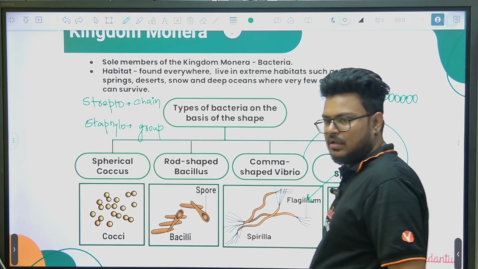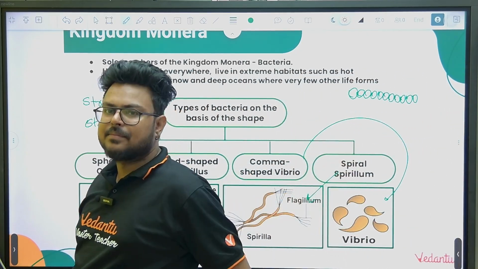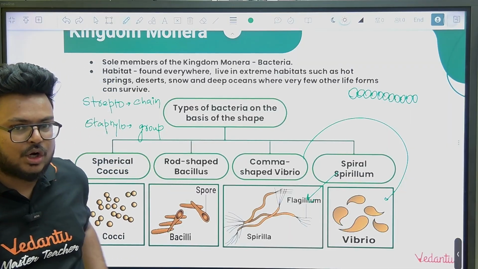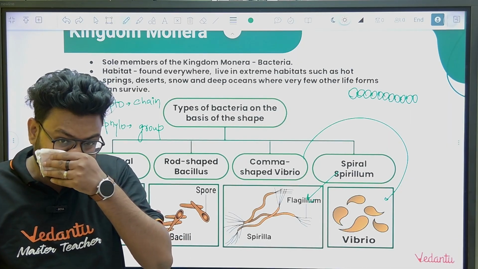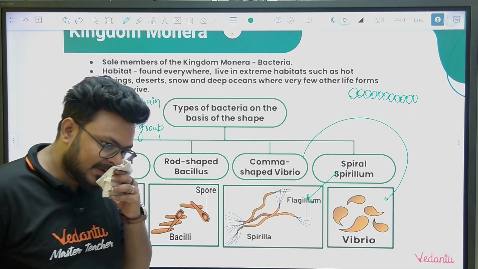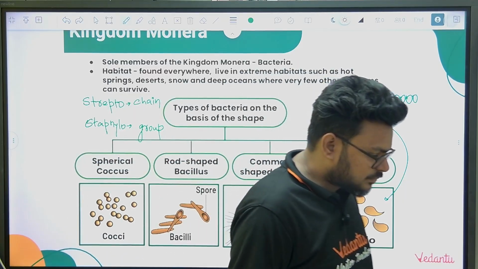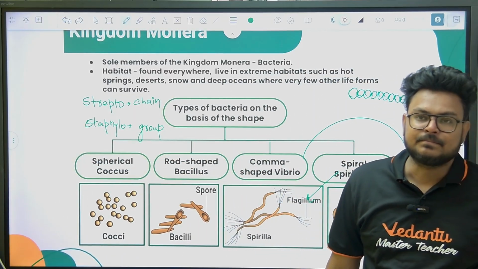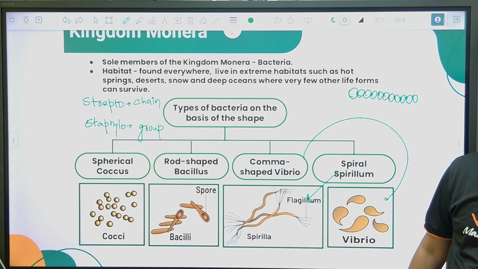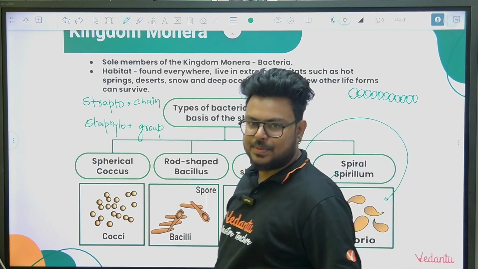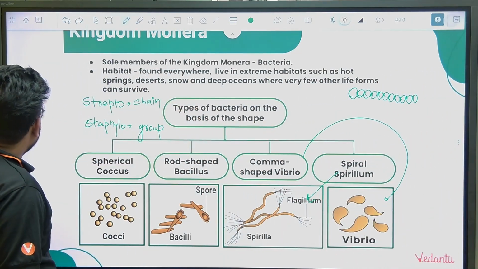Streptobacillus, rod shaped bacteria will form a chain. Staphylobacillus, rod shaped bacteria will make a group. And staphylococcus, spherical shaped bacteria will form what? Groups. Right?